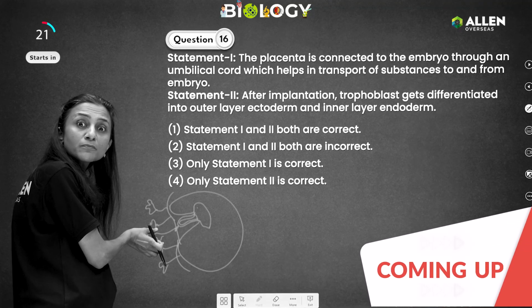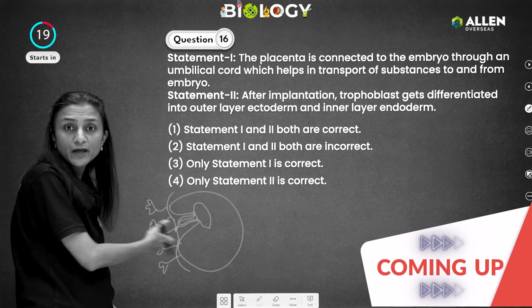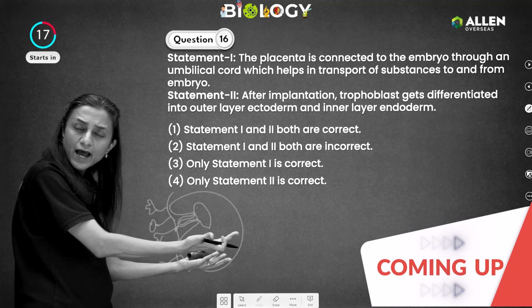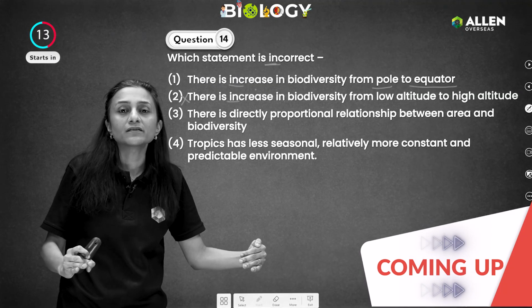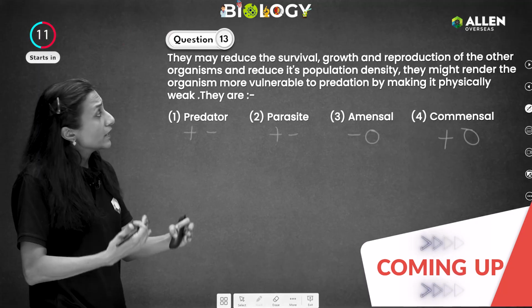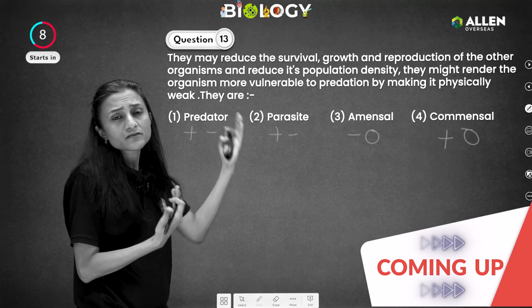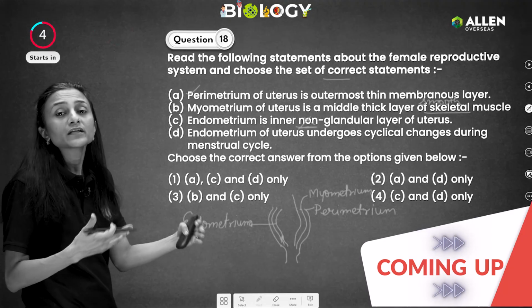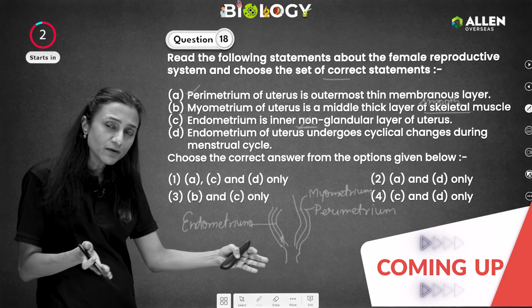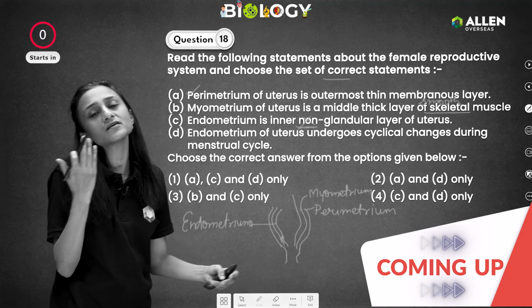So how is it connected to the placenta? The placenta will provide nutrition and gas exchange. From pole to equator, or from high altitude region to the plains, we can say the temperature is reducing the survival, but it is not hampering any growth of the deer. Okay, so if the pregnancy happens, then it is retained for 9 months. If not, then every month it is shed.